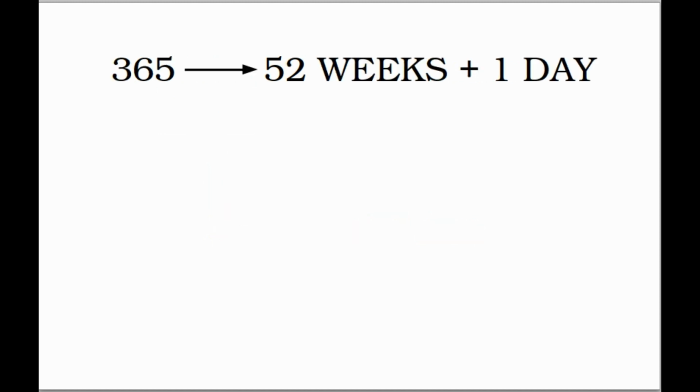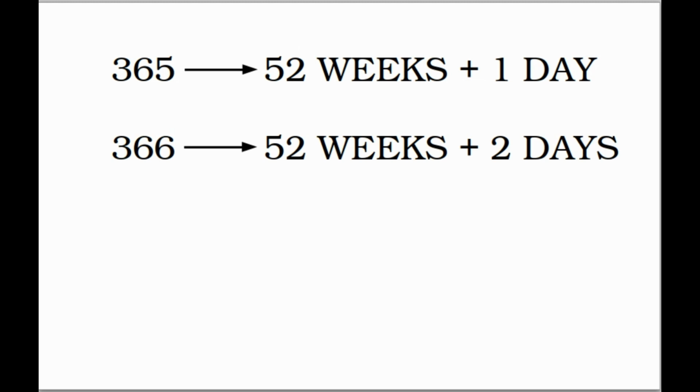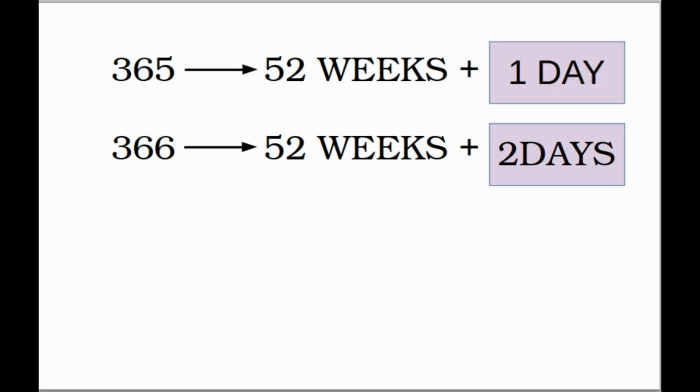Let me write it this way. 365 days can be written as 52 weeks plus 1 day. 366 can be written as 52 weeks plus 2 days. 1 and 2 days are known as odd days.